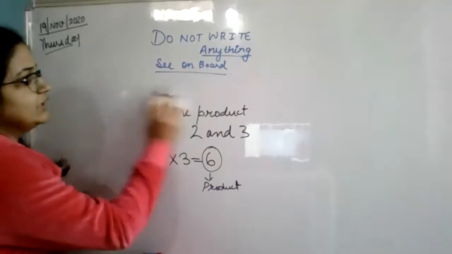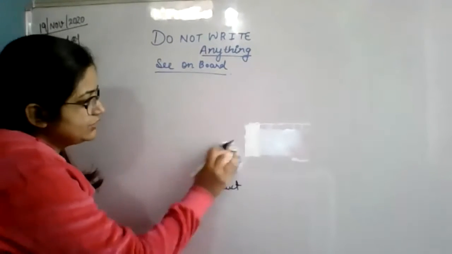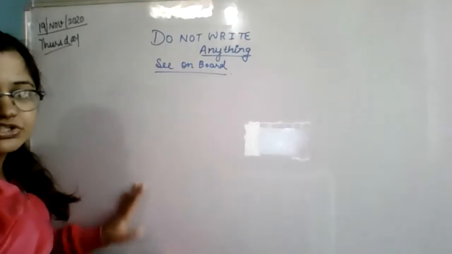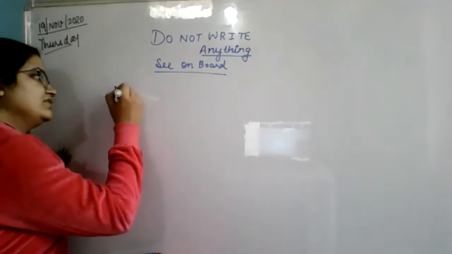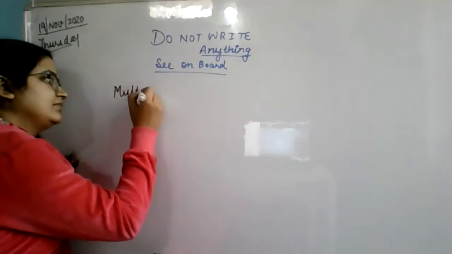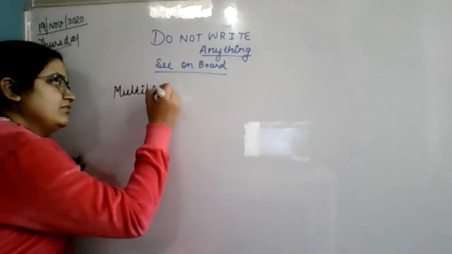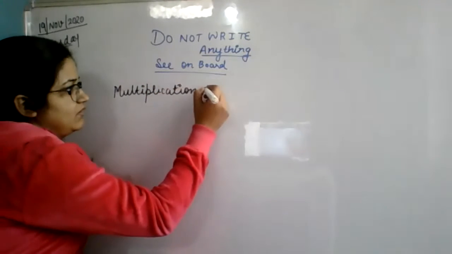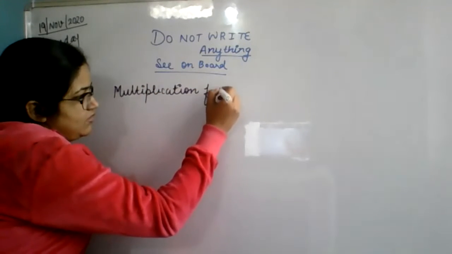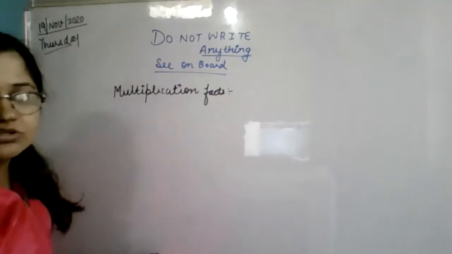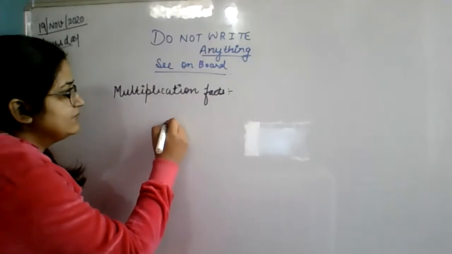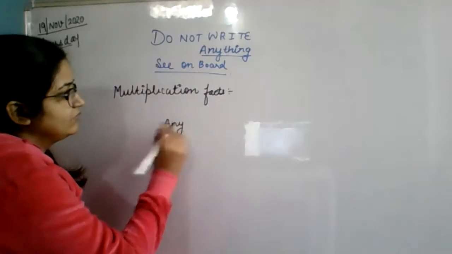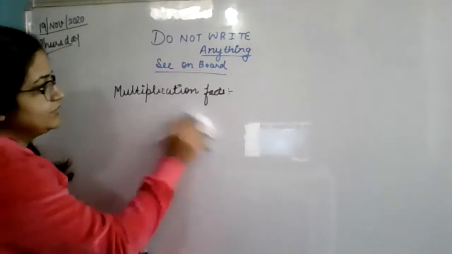Now I'm going to tell you some multiplication facts that you all should remember. The first multiplication fact is the commutative property.